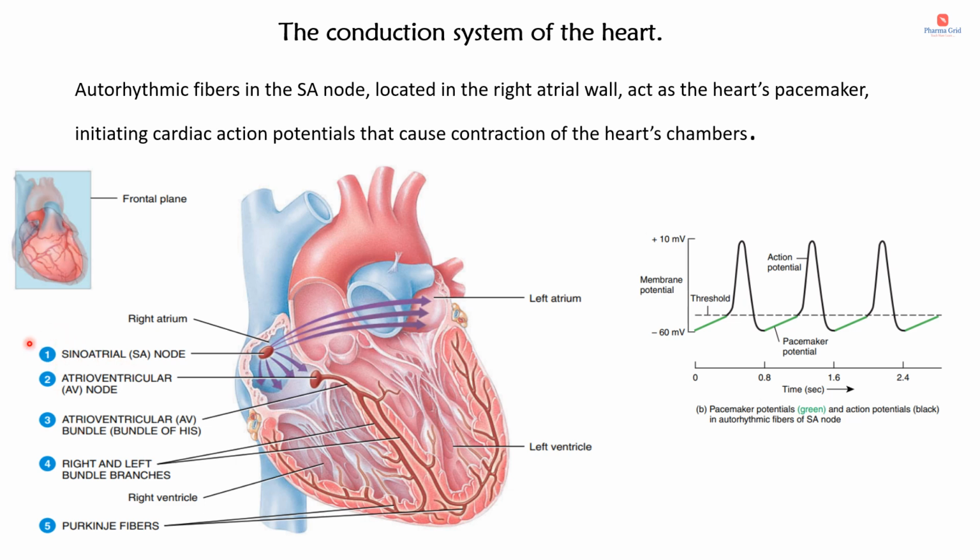The first one is action potential initiation in the SA node, or sinoatrial node, then through the AV node, or atrioventricular node. Then it propagates through the atrioventricular bundle, also known as the bundle of His, then through the right and left bundle branches, and lastly through the Purkinje fibers. So this is how the action potentials are propagated. Here you can see a graph showing the action potential. Regarding the action potential, we will discuss it in detail in the upcoming slides.